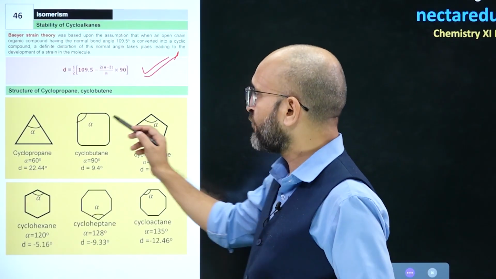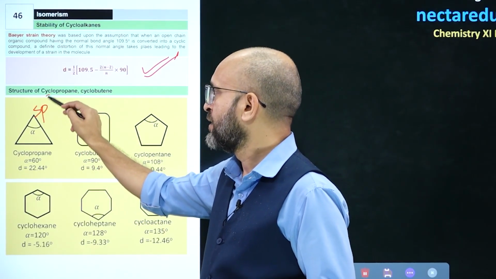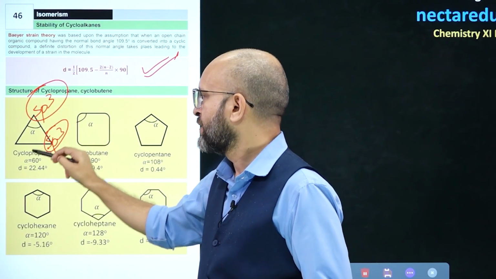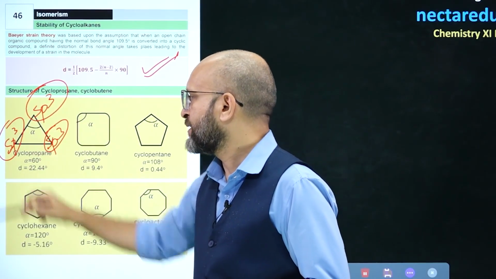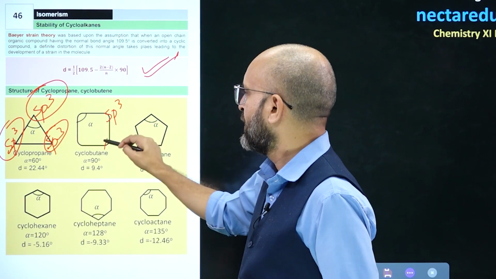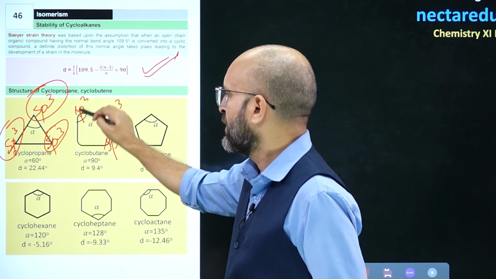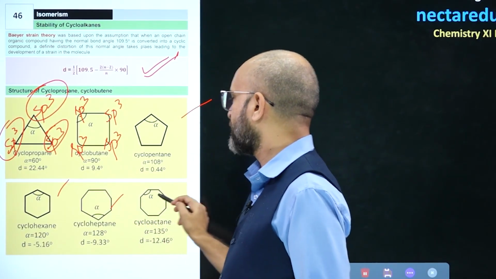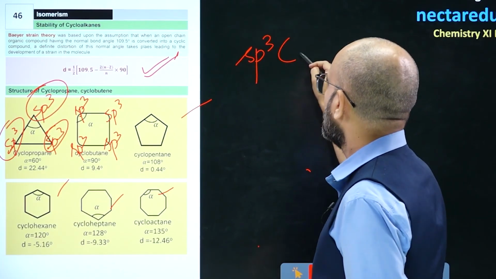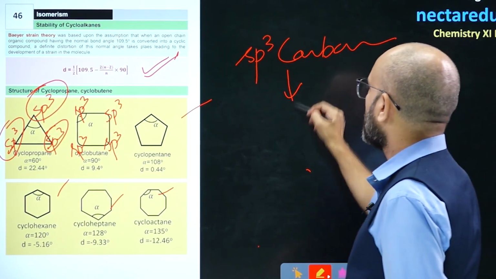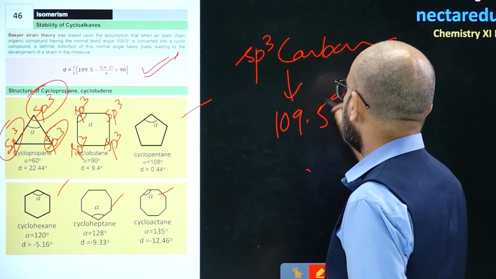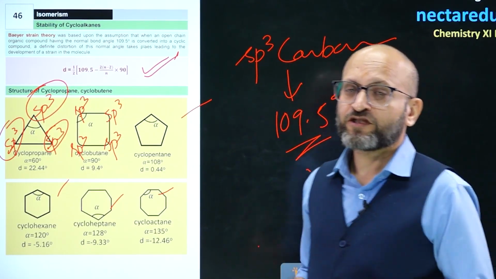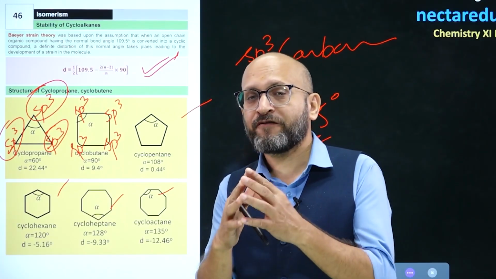See, the hybridization of carbon is sp3. For each carbon here, this is sp3, this is sp3, this is sp3. Here also you have sp3 carbon, sp3 carbon, sp3 carbon and sp3 carbon. So, similarly each alkane has all carbons sp3. For sp3 carbon, the expected bond angle is 109.5 degrees, right.